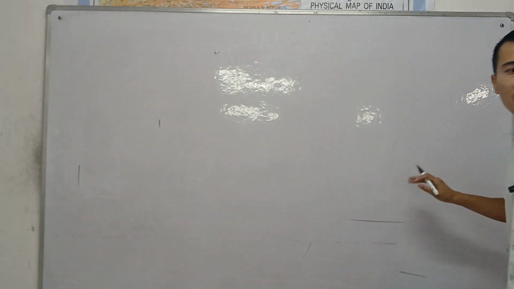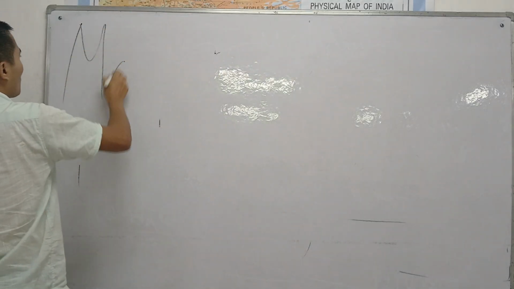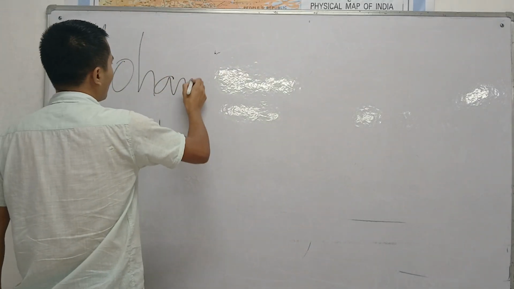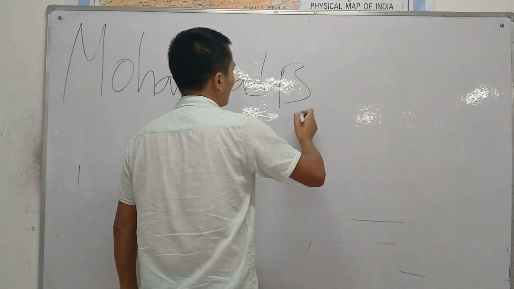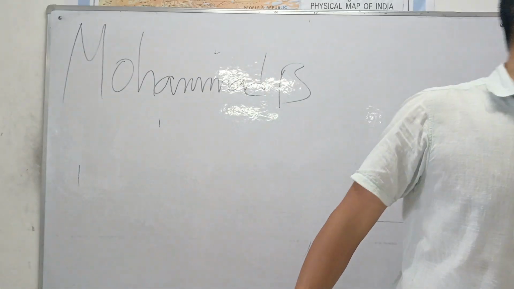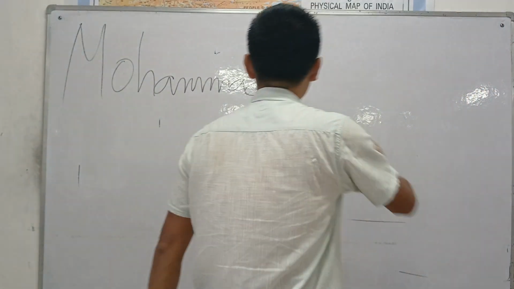So now let's see. It was Muhammad Ghori who laid the foundations of Muslim rule in India. Muhammad Ghori, but also remember the name Muhammad bin Qasim.